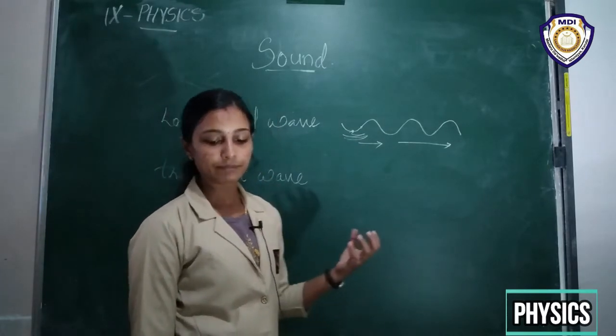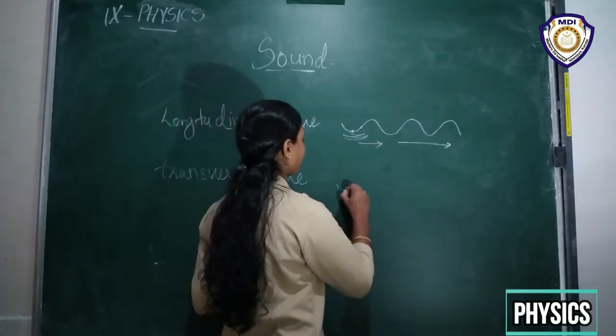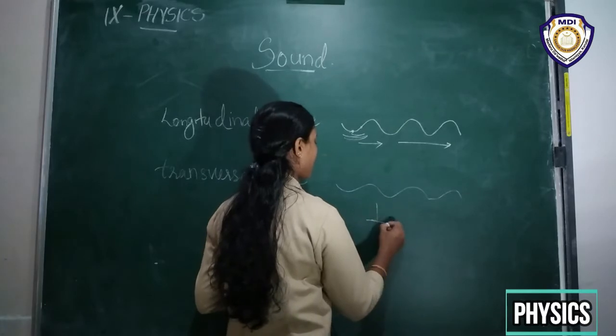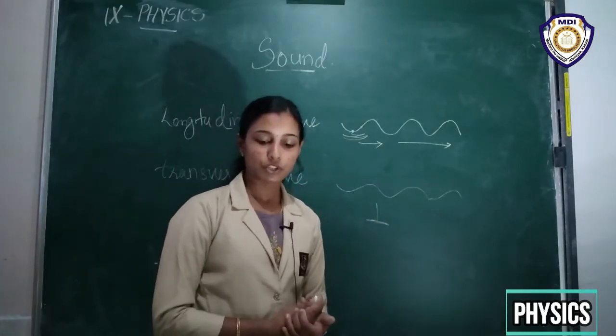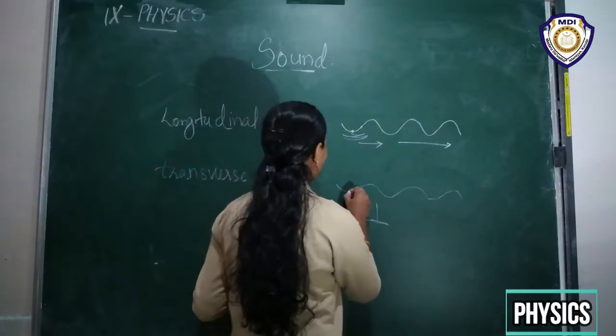Transverse waves are another type of waves in which the particles of the medium vibrate perpendicular to the direction of propagation of the wave.